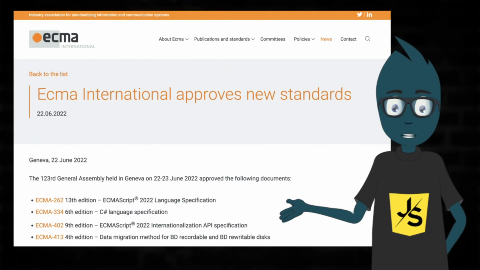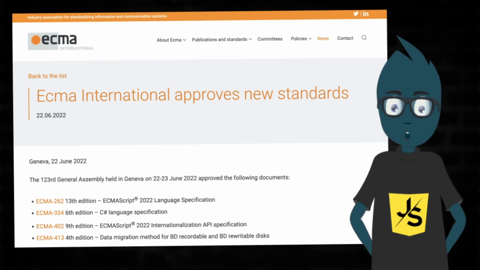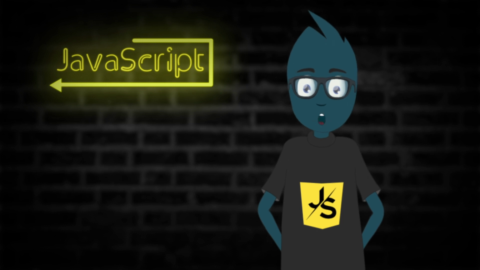Hi. On June 22, 2022, the 123rd General Assembly held in Geneva approved the new ECMAScript 2022 standard, and today I will share my thoughts on some of the innovations in JavaScript, so here we go.